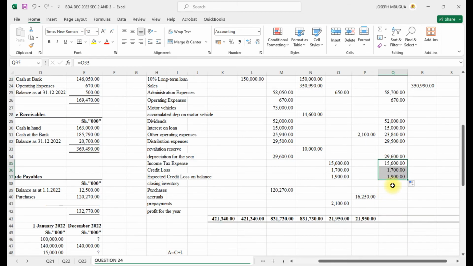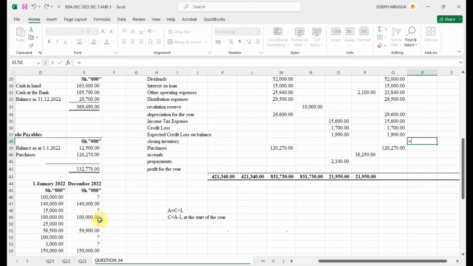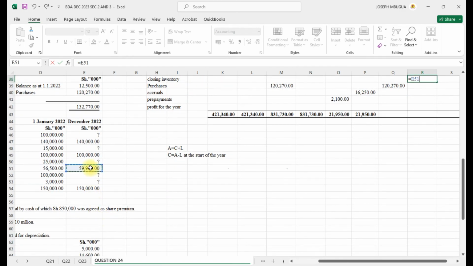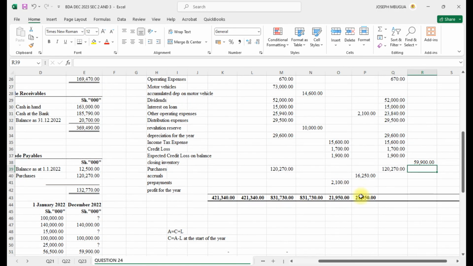So the closing, we shall include it. First put that, and we don't have values there, so here we shall put the purchases. Closing will be on this side. Closing inventory, we had it here. Yeah, that way. I think that's all that we have.